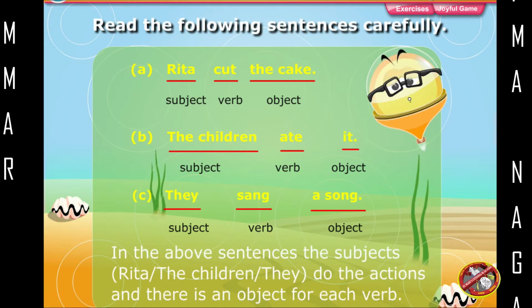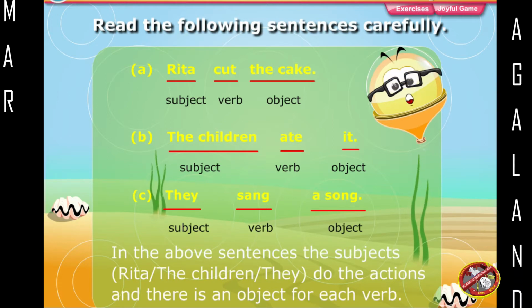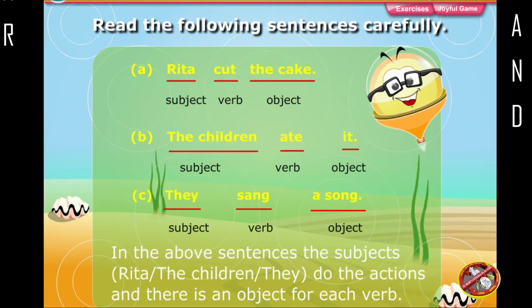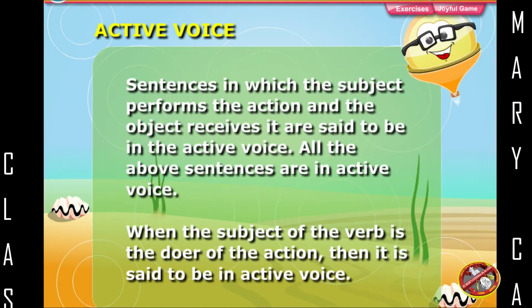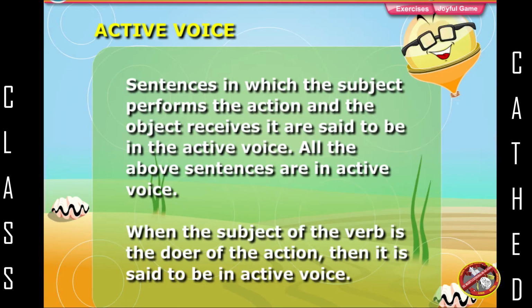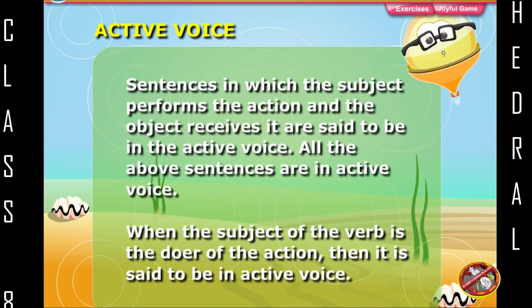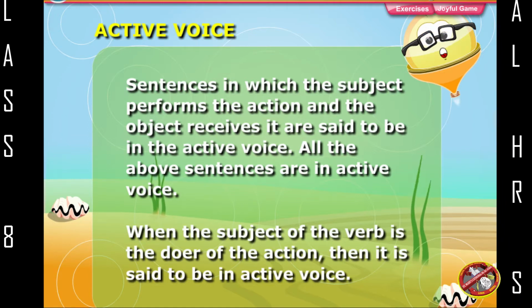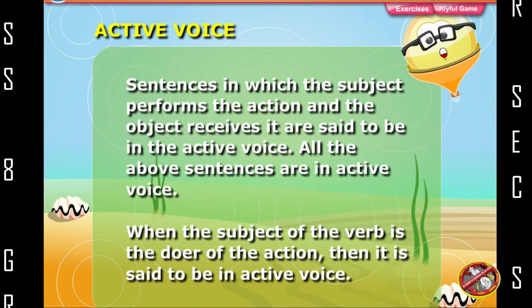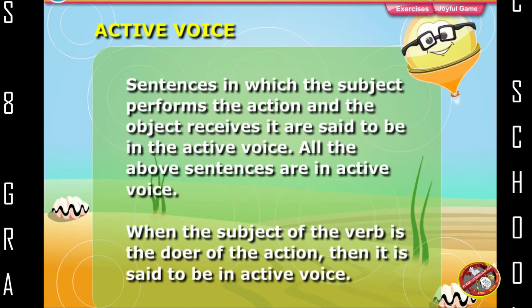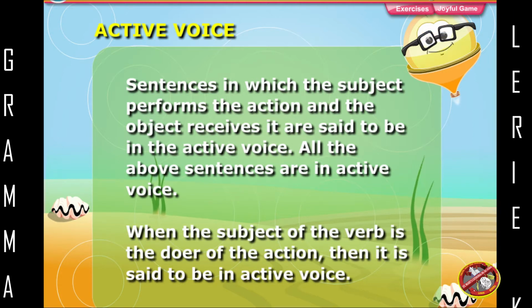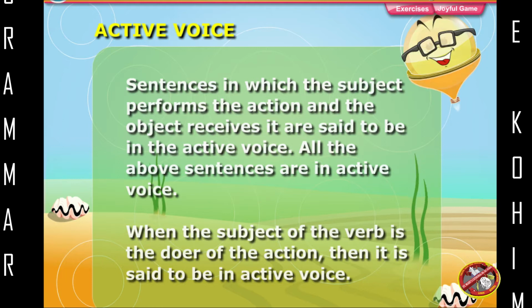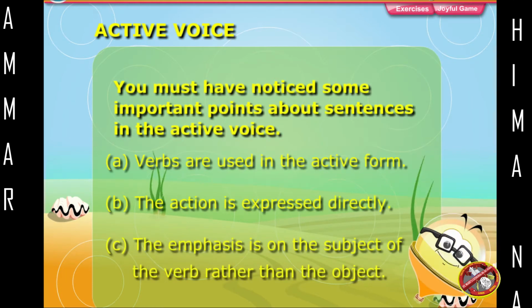In the above sentences, the subjects, Rita, the children, they, do the actions, and there is an object for each verb. Active voice. Sentences in which the subject performs the action and the object receives it are said to be in the active voice. All the above sentences are in active voice. When the subject of the verb is the doer of the action, then it is said to be in active voice. You must have noticed some important points about sentences in the active voice.